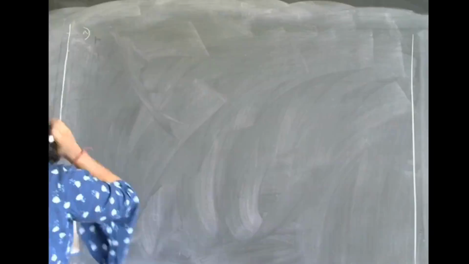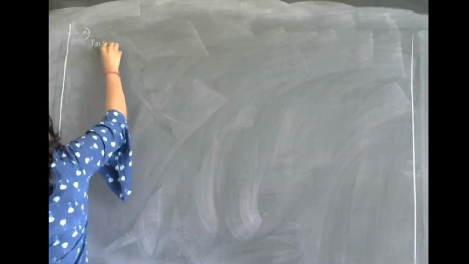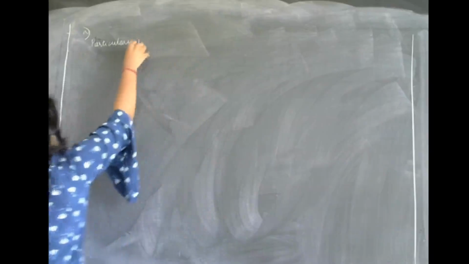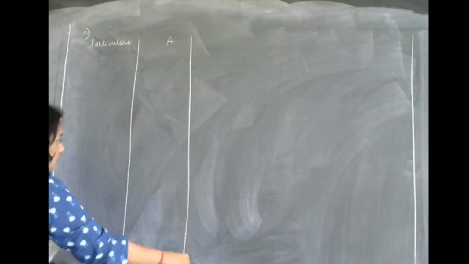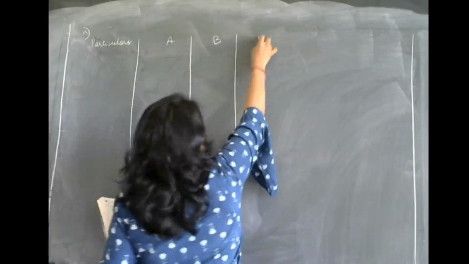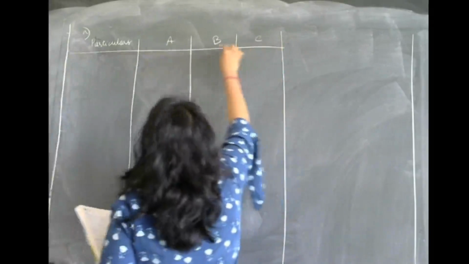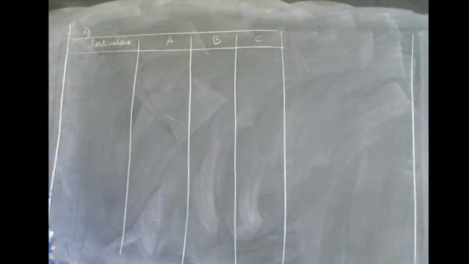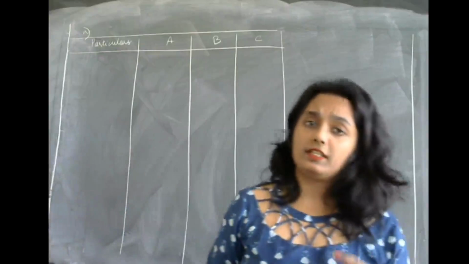So let us write down the particulars: A, B, C. First we will try to compute the earnings which are available to equity shareholders.